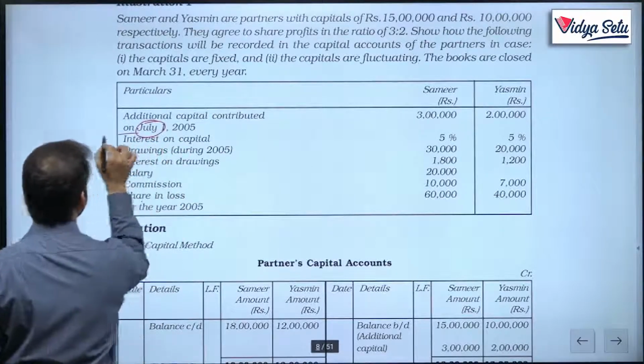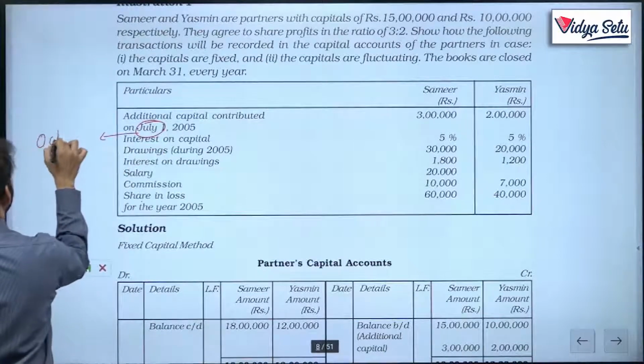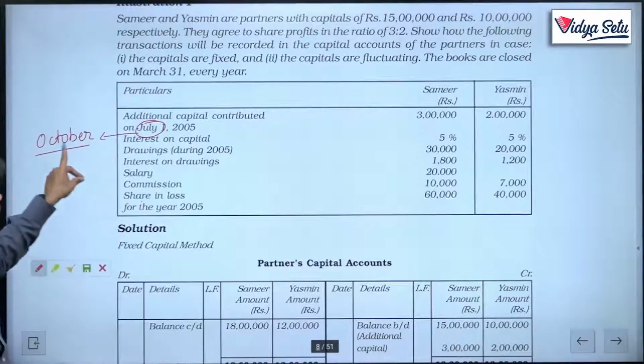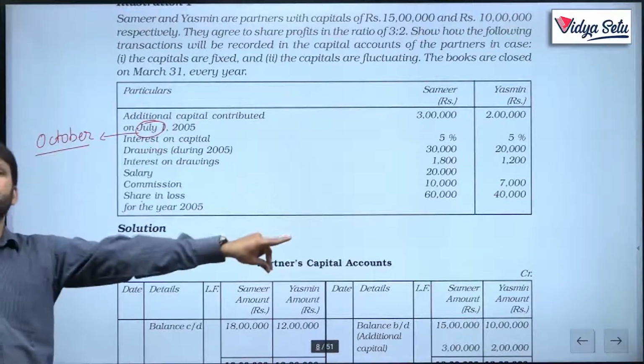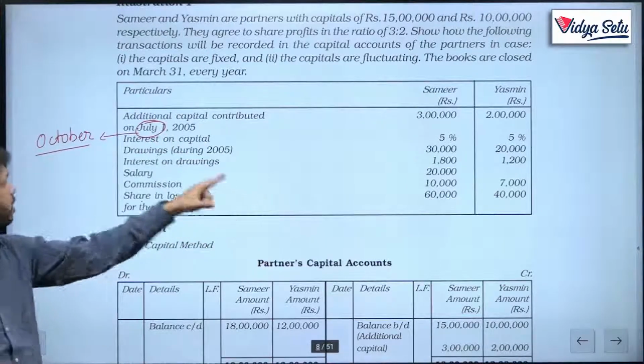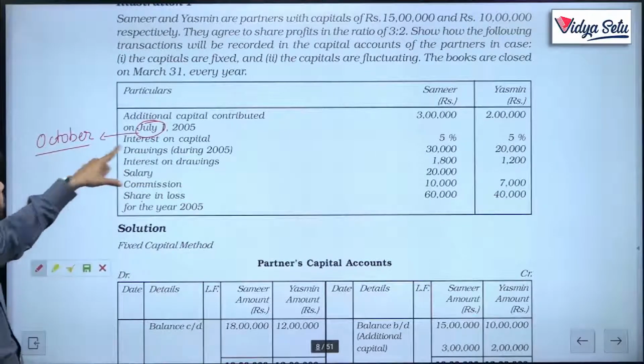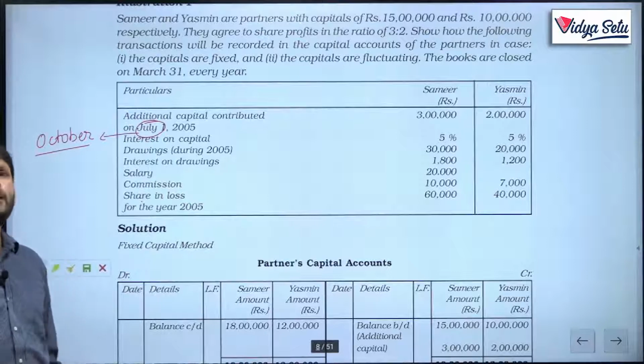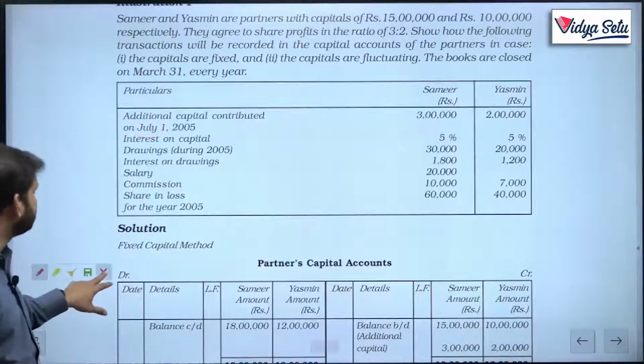Instead of July, just make it October. You can do either, change the date over here or change the calculation over there. Okay. So, if we make it October 1, then October, November, December, January, February and March, the 6 months calculation becomes easy.